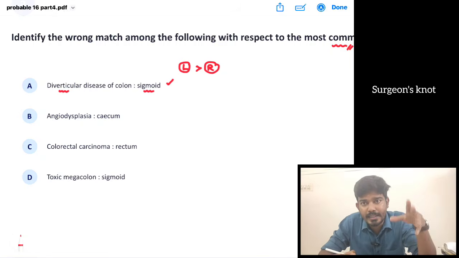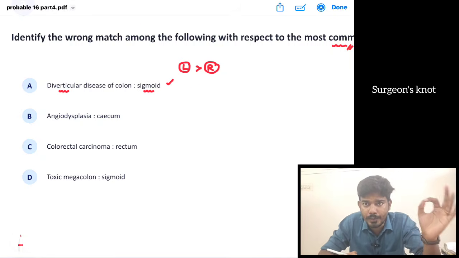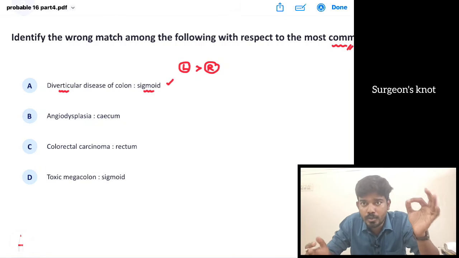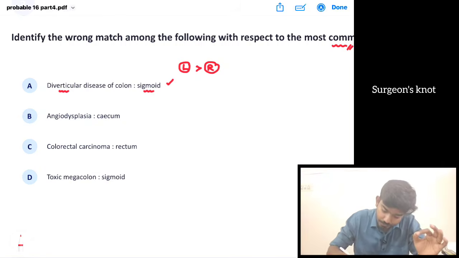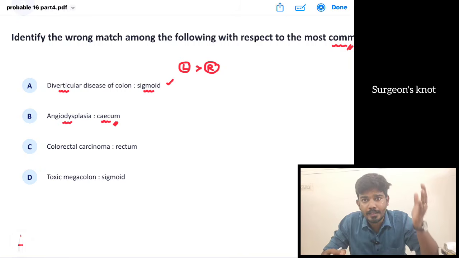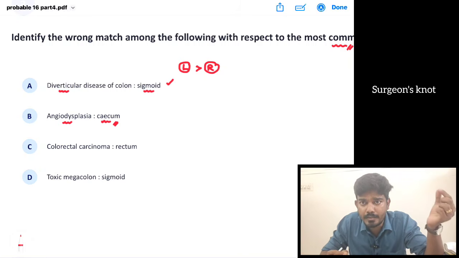Diverticular disease can lead to bleeding. If the patient is presenting with a bleeding diverticular disease, then the most common site is the right side. Right side diverticular disease most commonly bleeds compared to the left side. Then angiodysplasia, the most common site is the cecum. It is most common in elderly individuals, where dilated venules and arterioles can be seen on colonoscopy.